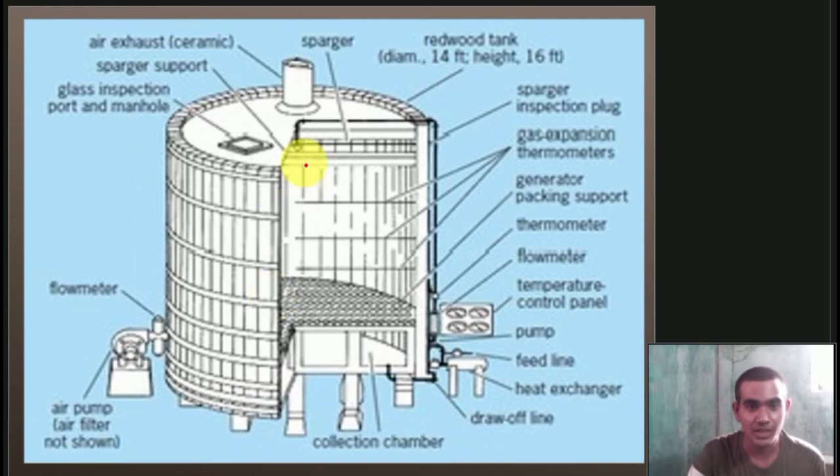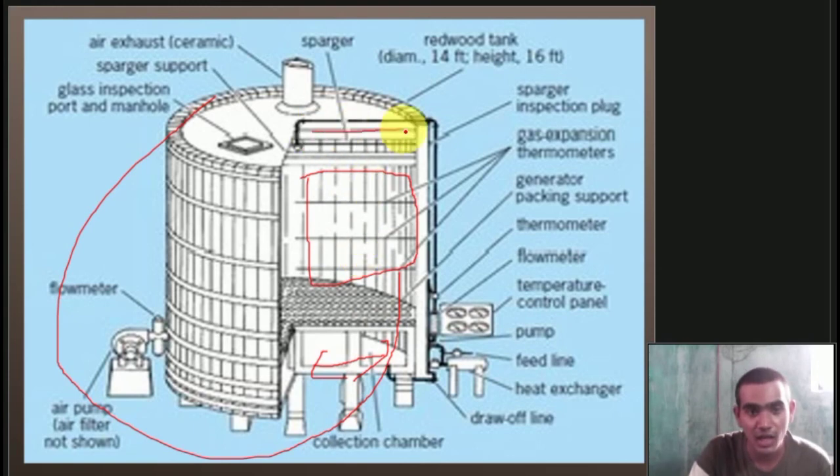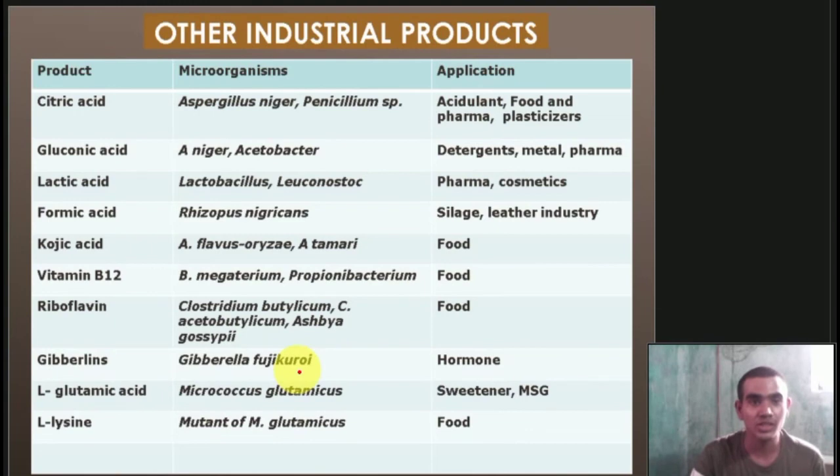Now this is the same thing you can see here. The air pump is there, the sparger is there, then the thermometer is also there. This is the bottom section where they are collecting the material. Then this is the large middle section, and that is the upper section of this generator process. So these are the other industrial products.